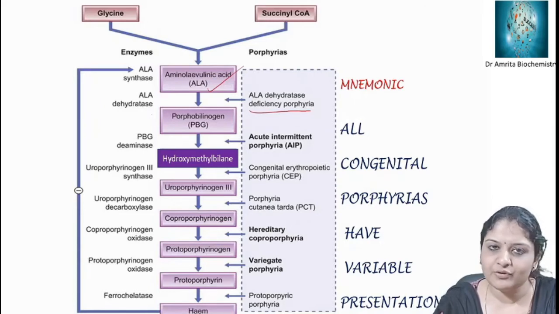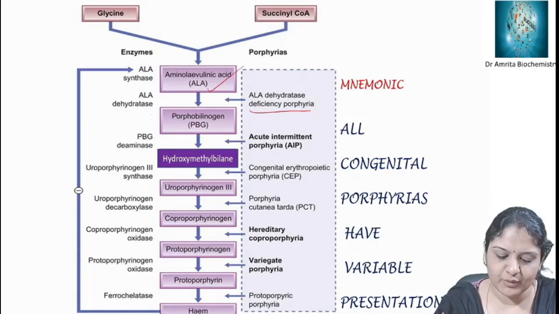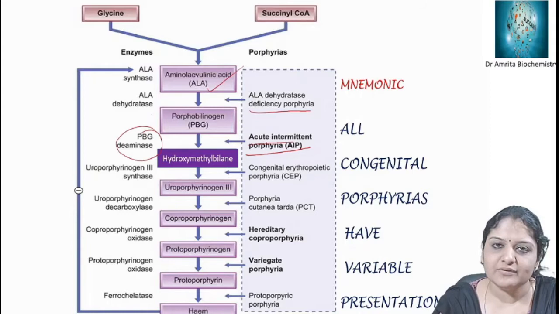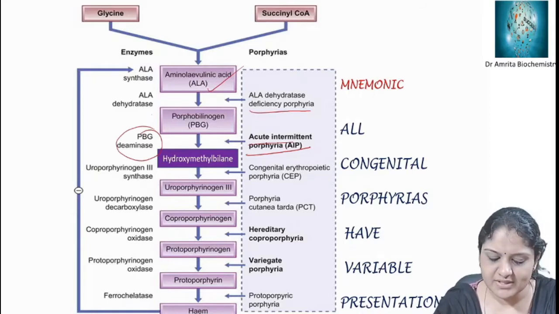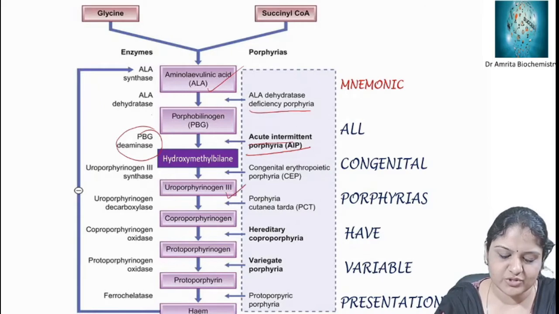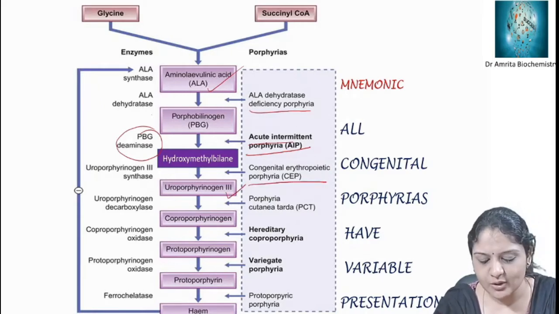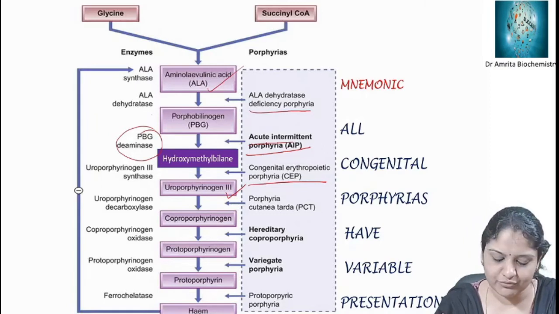Then porphobilinogen undergoes deamination to form hydroxymethylbilane. This is very important: deficiency of the porphobilinogen deaminase enzyme causes acute intermittent porphyria. Then hydroxymethylbilane undergoes cyclization with the help of uroporphyrinogen 3 synthase and forms uroporphyrinogen 3. Any defect in this enzyme causes congenital erythropoietic porphyria.